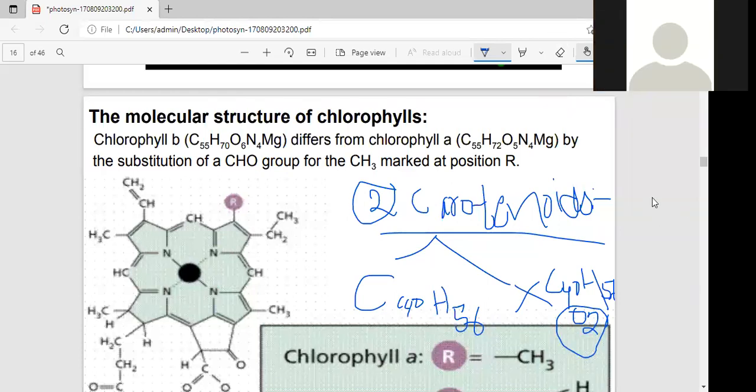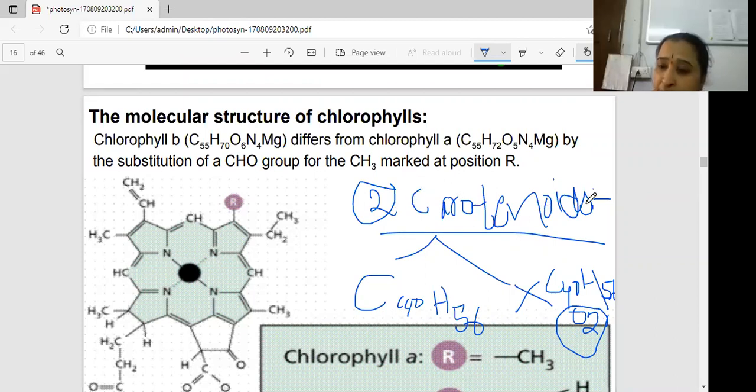Carotenoids. Carotenoids, meaning here not the green. What are the yellow, orange, purple? These carotenoids are again divided: one is carotene and the second one is xanthophyll. Carotene is C40H56. Carotene colors, alpha carotene, beta carotene, lycopene, are orange-red. The best example is carrot, and the second is red tomato, not yellow. This is a carotene, don't confuse. Carrot is the best example, red or orange color.